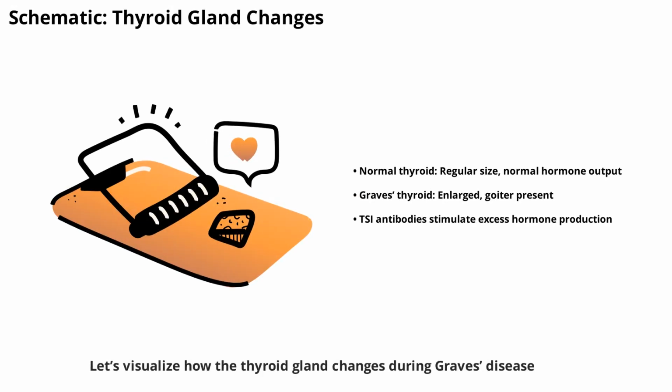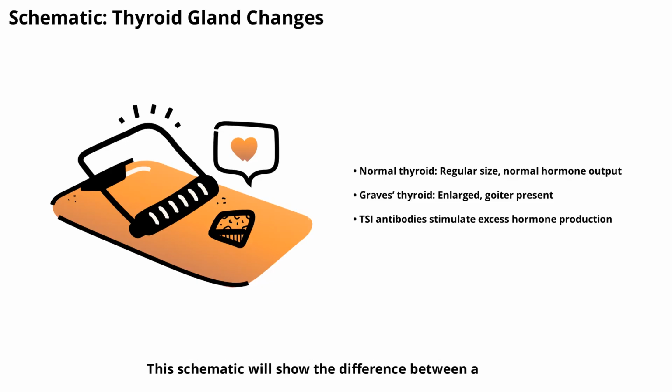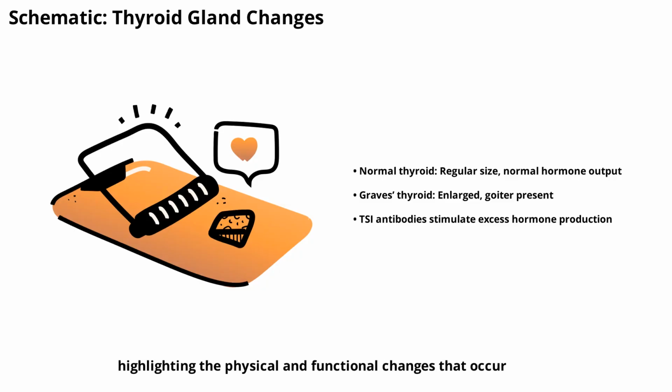Let's visualize how the thyroid gland changes during Graves' disease. The gland enlarges and becomes more active as it is continuously stimulated by antibodies. This schematic will show the difference between a normal thyroid and one affected by Graves' disease, highlighting the physical and functional changes that occur.